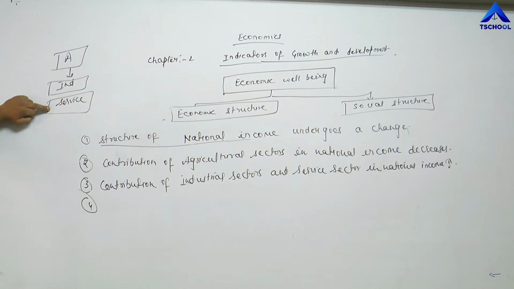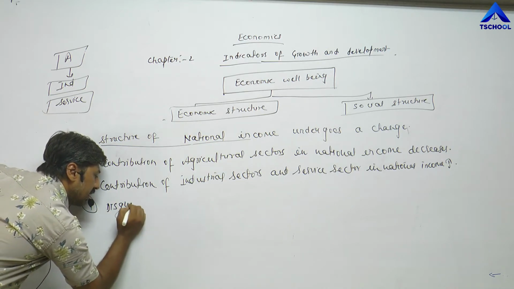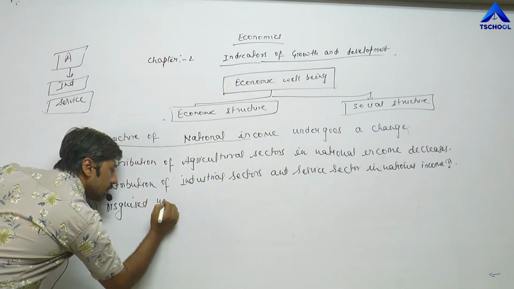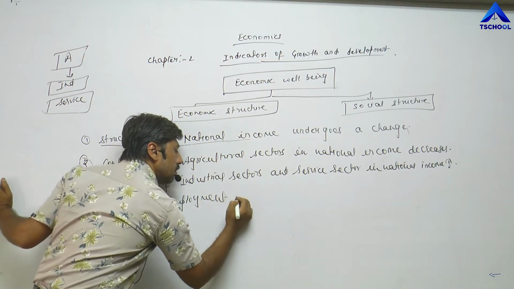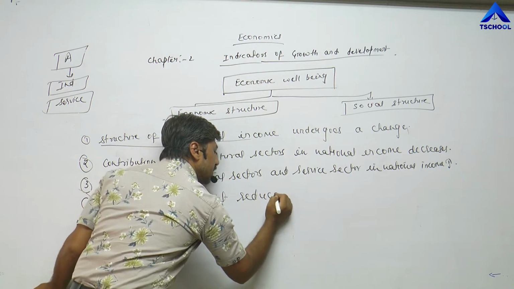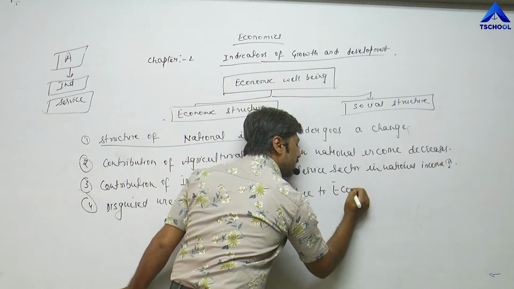As a result, disguised unemployment reduces due to economic development.